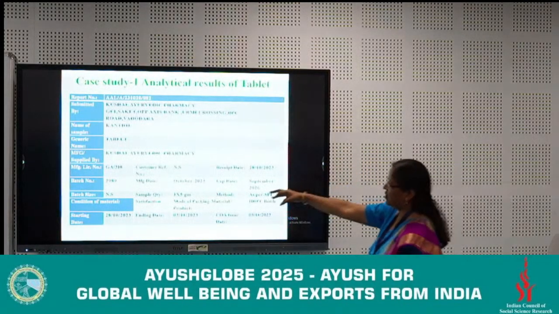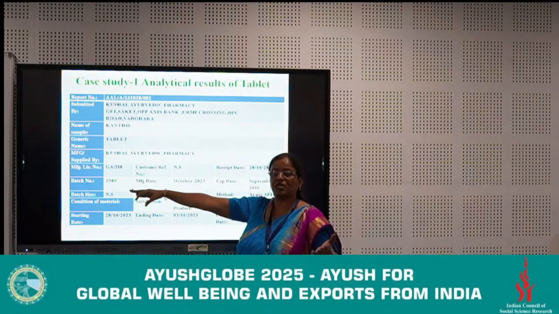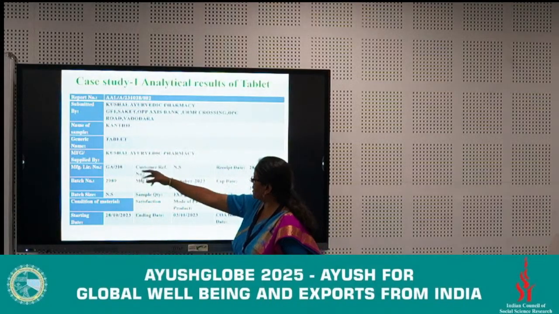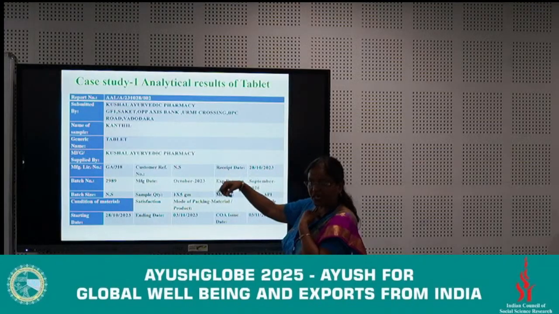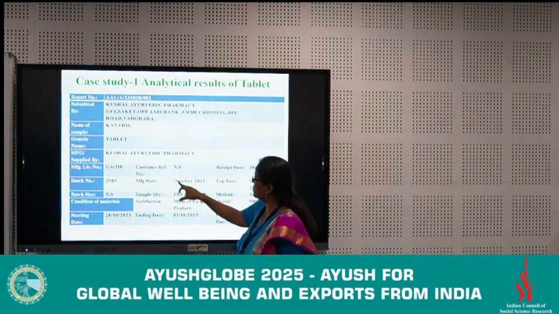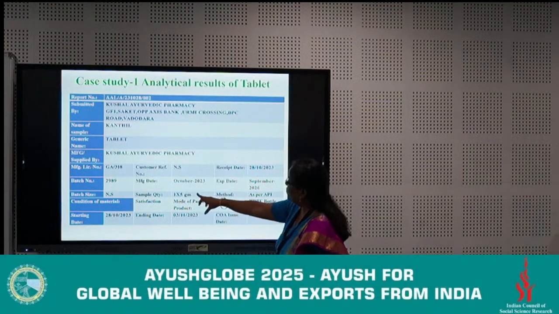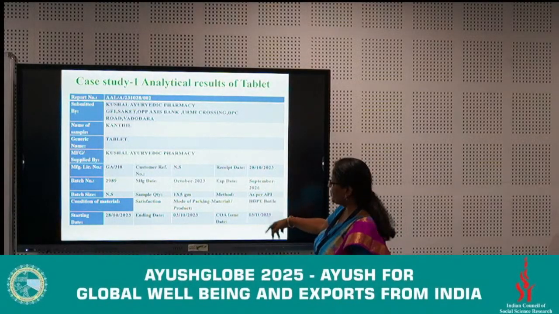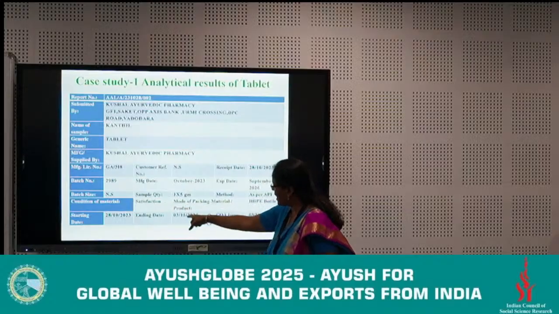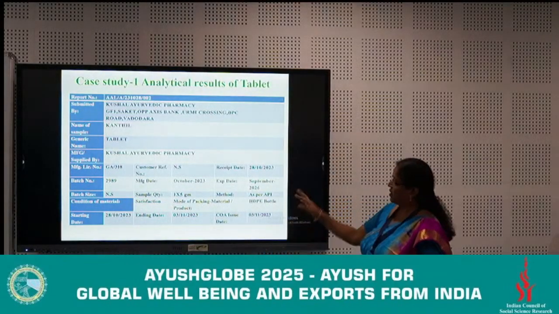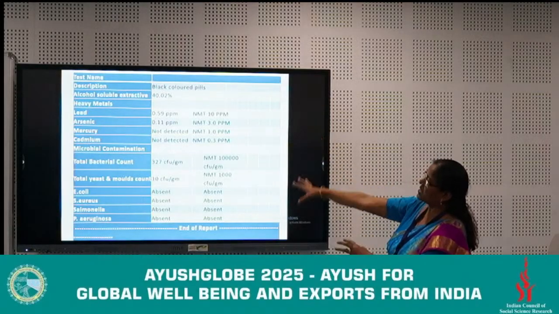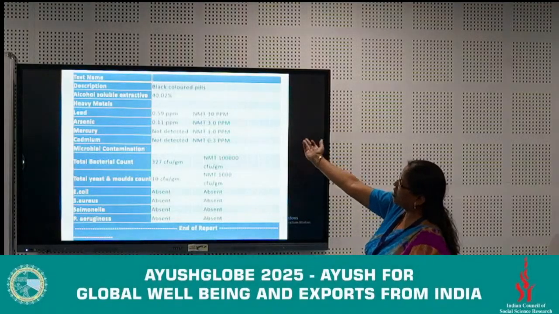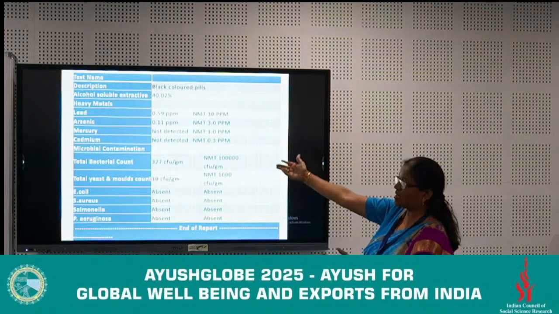Their batch number, everything we have to mention when we are producing or reporting on Form 50, that is AYUSH prescribed. So their license number, I mean the company's number, where we have received the sample, what is its batch number, manufacturing and expiry, how much material we have received, then which method we are following, obviously the API, and when we started analysis, ended analysis, and when the COA is issued. Next, in the COA, these different parameters are what they have asked us to do: the alcohol soluble extractive, heavy metals, all the 4, microbiological, all the 6.